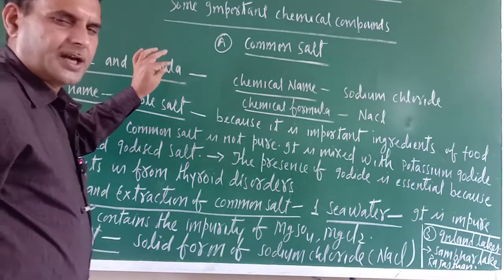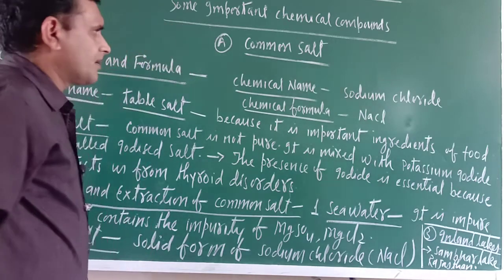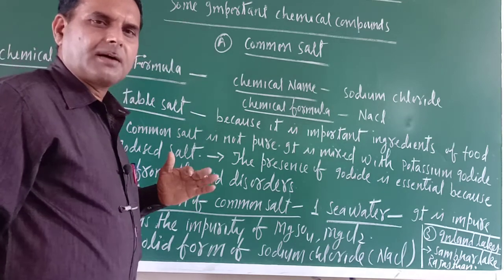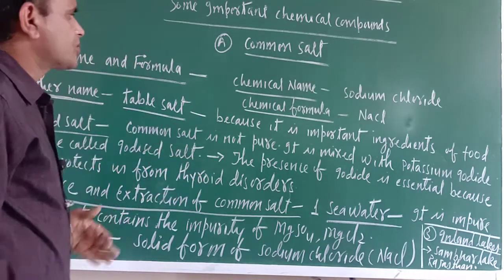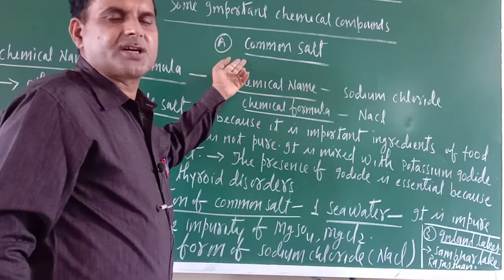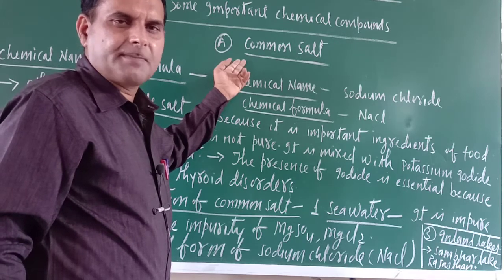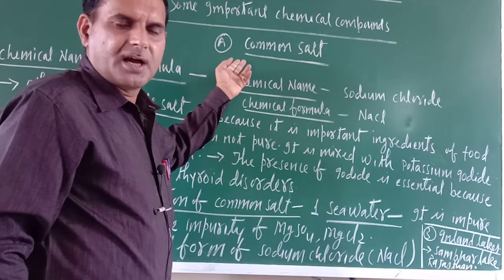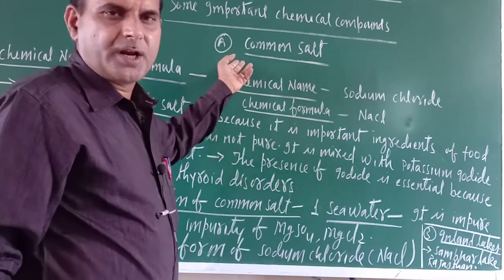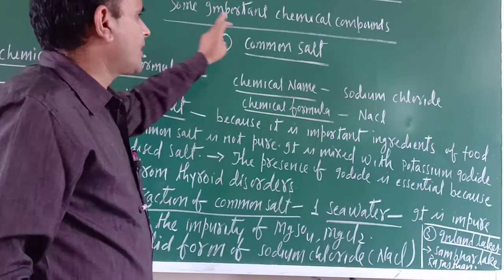Now, we are almost in the last leg of this chapter, acids, bases, and salts: some important chemical compounds. Under important chemical compounds, what are there? So many things: common salt, caustic soda (sodium hydroxide), bleaching powder, plaster of Paris, and one more, sodium carbonate, washing soda. One by one I will teach these important chemical compounds.